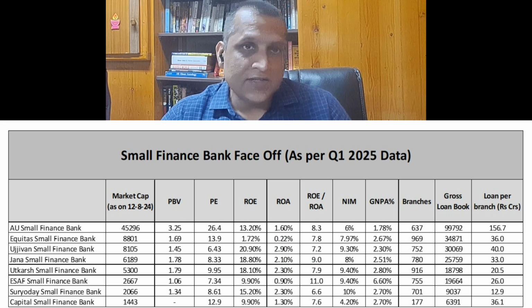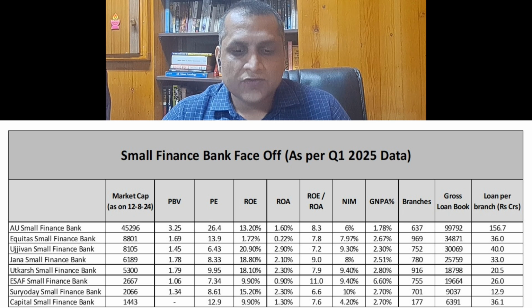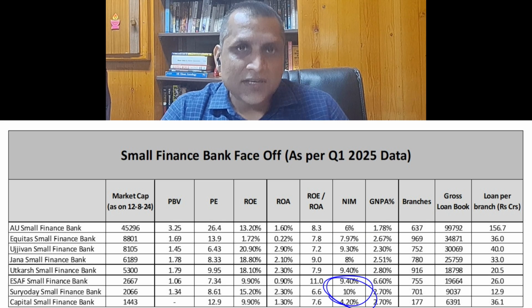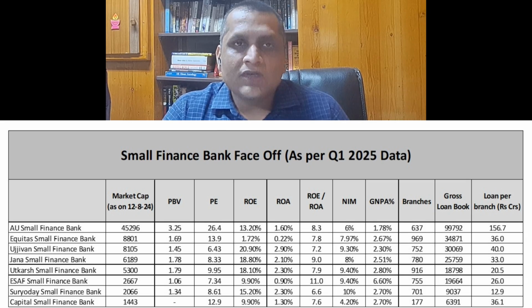The net interest margins which the banks enjoy range from a low of 6% for AU Small Finance Bank to a high of 10% for Suryoday. This essentially indicates that AU Small Finance Bank will have more of its portfolio in the secured space. Secured loans are normally car loans, home loans, and so on, and those are normally available at a cheaper rate of interest.